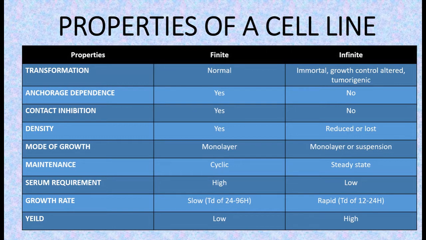In finite cell line, it is cyclic, that means after a defined interval of time, subculturing is required, whereas in continuous cell line, the passaging or subculturing can be followed at a steady state. If we see the serum requirement, in finite cell line, the serum requirement is high, whereas in infinite cell line, the serum requirement is low or almost nil. Growth rate in finite cell line is slow, that is, the doubling time is from 24 to 96 hours, whereas for continuous cell line, the doubling time is rapid, that is 12 to 24 hours.